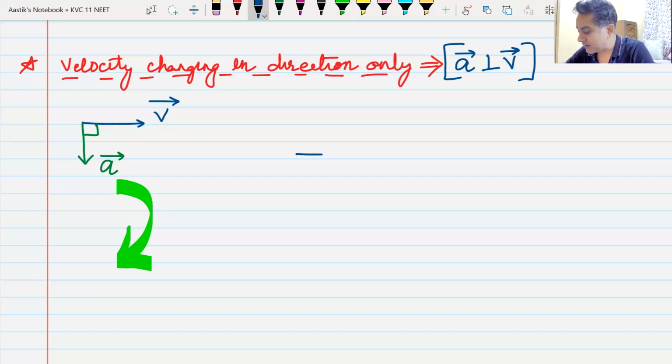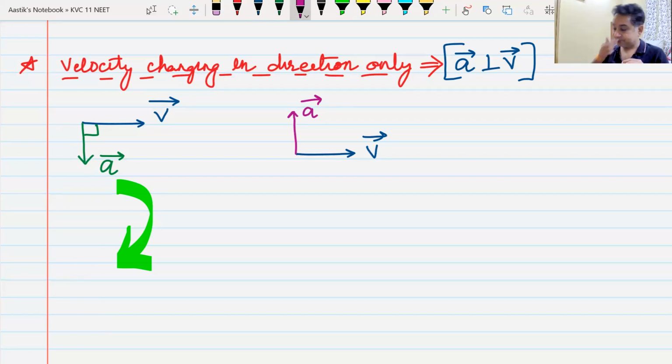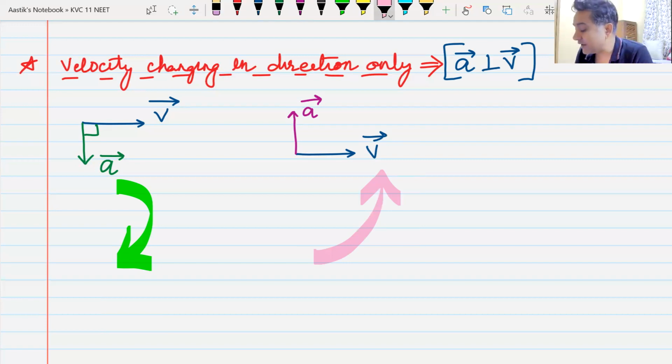Similarly, if you have velocity like this and your acceleration is like this, perpendicular, how will the body turn? The body will turn like this. Do we understand this?